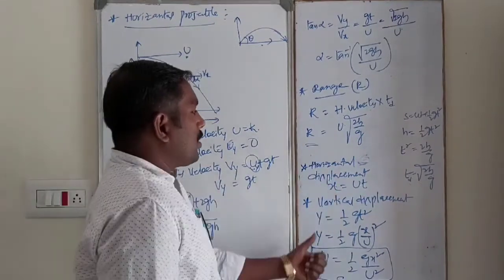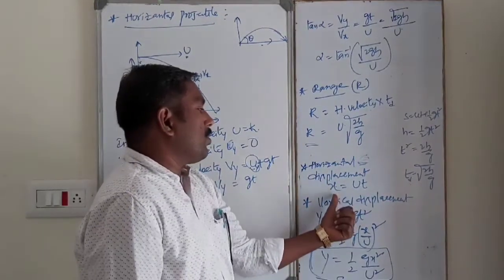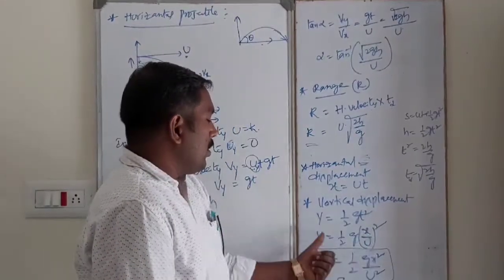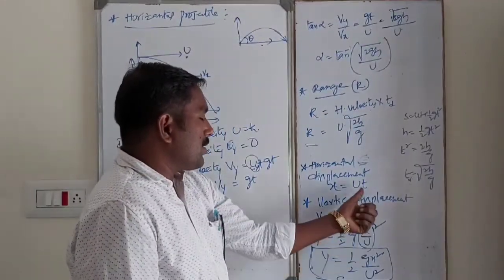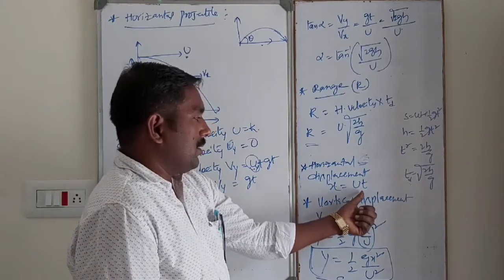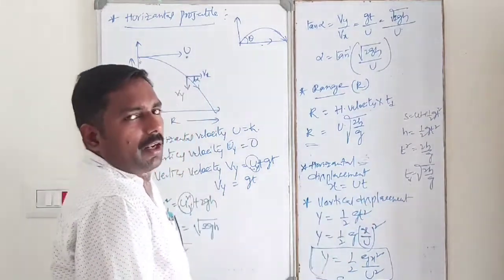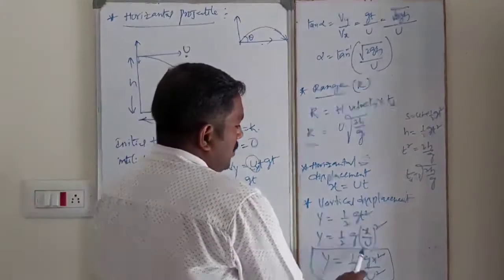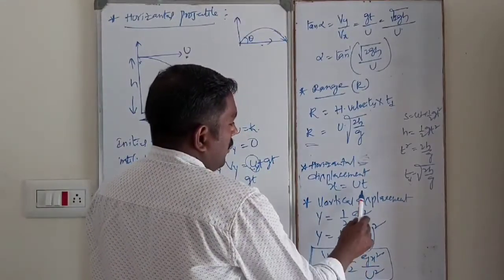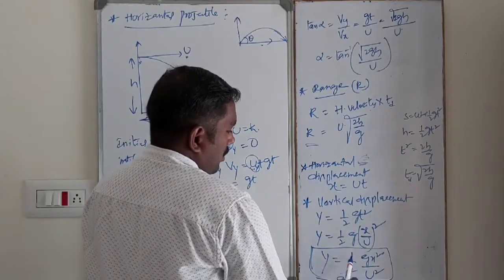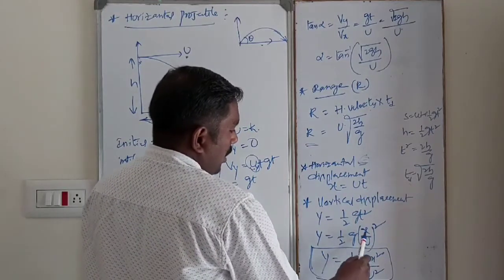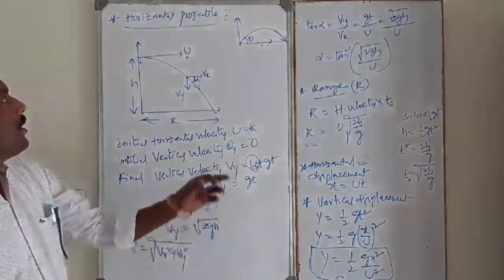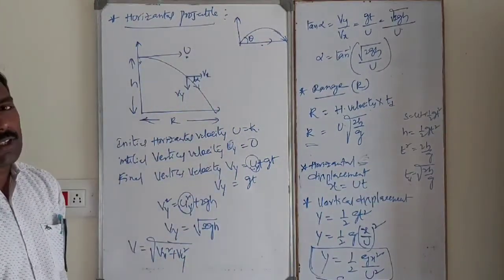Next, how to find out the horizontal displacement? Horizontal displacement is equal to horizontal velocity into time. Now vertical displacement: y is equal to 1 by 2 into gt square. In this case, what is the time factor? Time is the time taken by the projectile from maximum height to reach the ground. So y is equal to half g, t value is x by u whole square, that is g x square by u square. This is the vertical displacement in case of horizontal projectile.